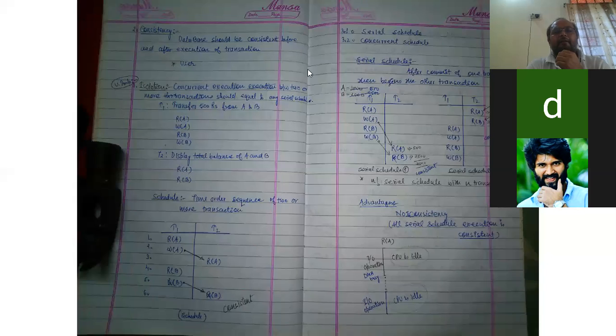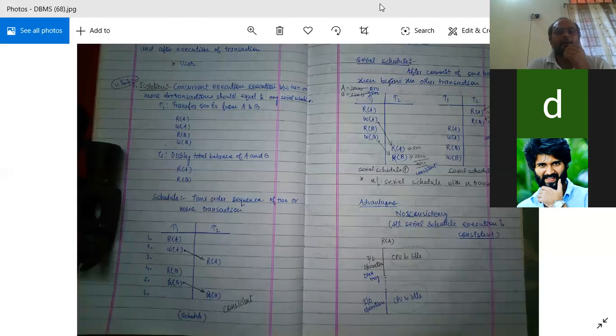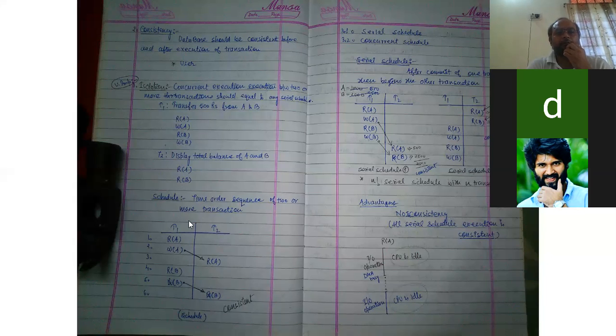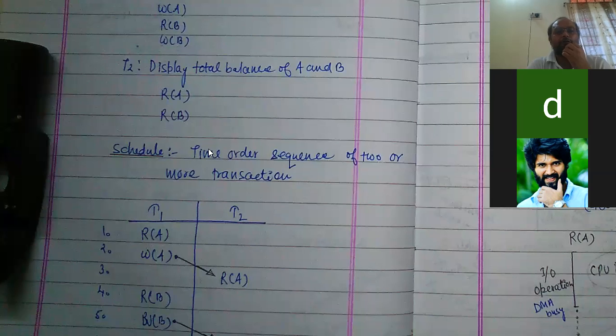So I am saying that before T1, T2, that means now you can see this.